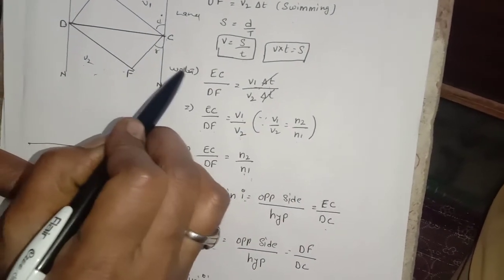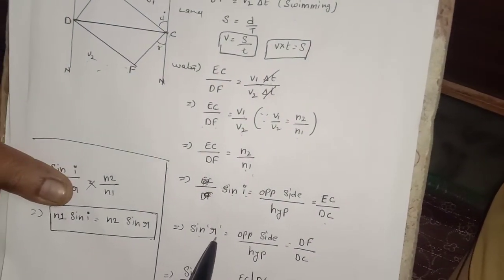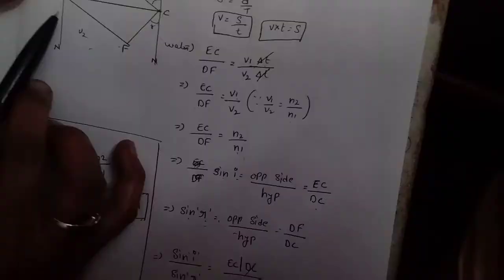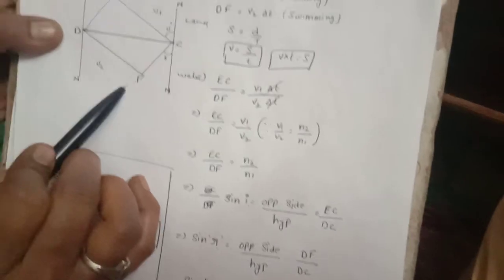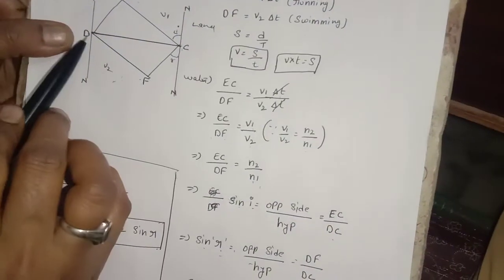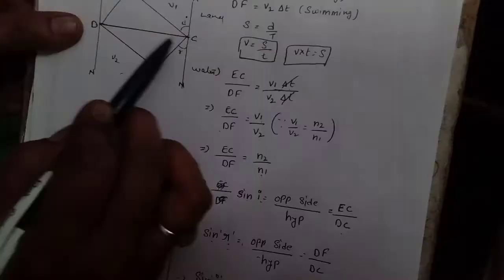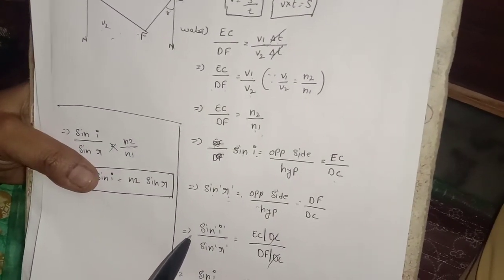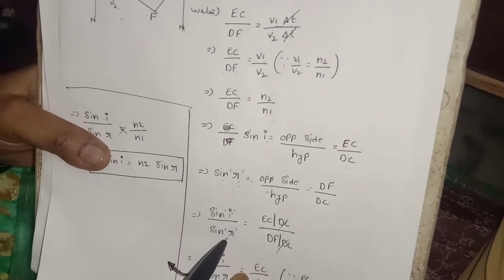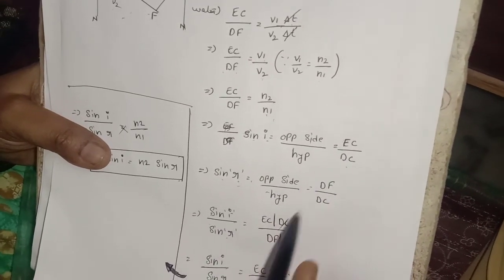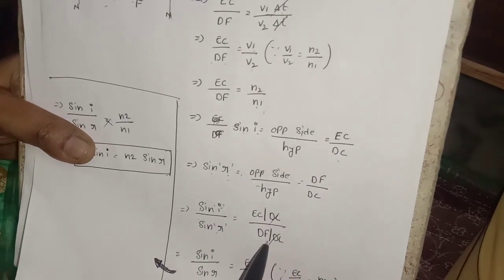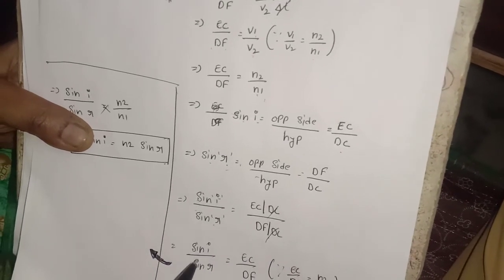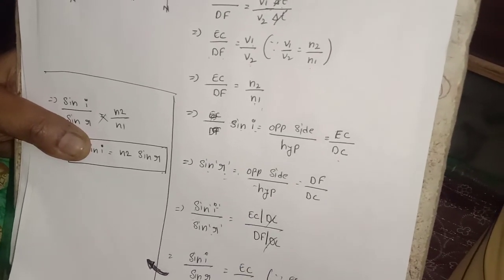Now this ray, now this is a water level, this is a land level. Now this is a denser medium, water level we'll see. So sin R is equal to opposite side by hypotenuse. So what is the opposite side for this? DF, opposite is what? DC is the hypotenuse. So DF divided by DC. So that is equal to sin I by sin R is equal to, just take all this, EC by DC and DF by DC, and DC will get cancelled. Sin I by sin R is equal to EC by DF.